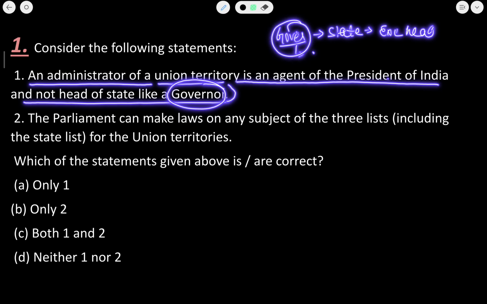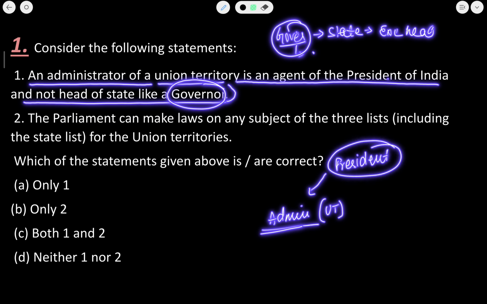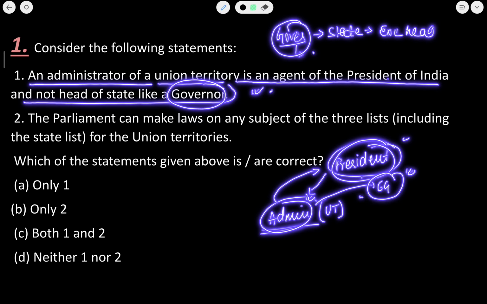On the other hand, there is an administrator in the case of union territories, who is appointed by the president. So the administrator acts as an agent of the president. The first statement is absolutely true. We have not read anywhere that all the executive decisions of the union territory are taken in his name. Why? Because the central government has direct responsibility to administer and control the union territories.